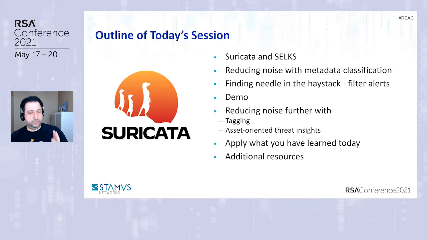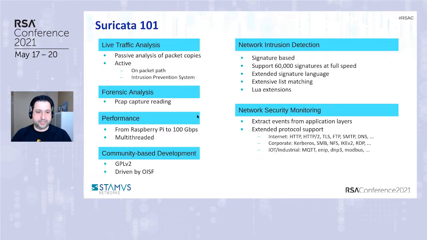We're going to do a small hands-on demo to show you what exactly we mean by that with actual hands-on examples. We're going to talk about asset-oriented threat insights. We're going to talk about classification and tagging, how to further reduce the noise, and how to apply what we've learned today, and any additional resources for that.